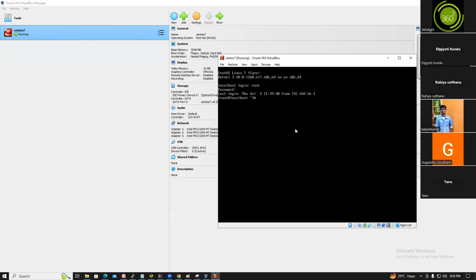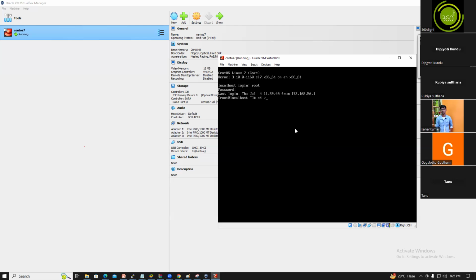So how are you logging in to your Linux machine? By using the username and password. Root is the super user. Root can do anything, and we provided the password. Then we logged into the server. Right, guys?